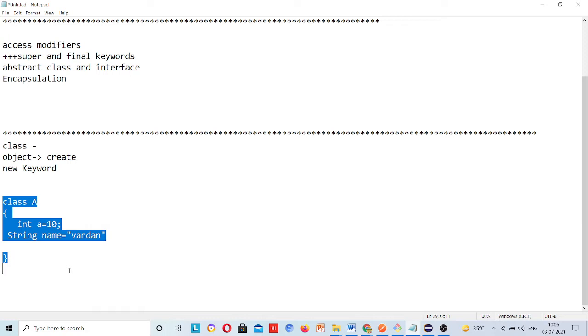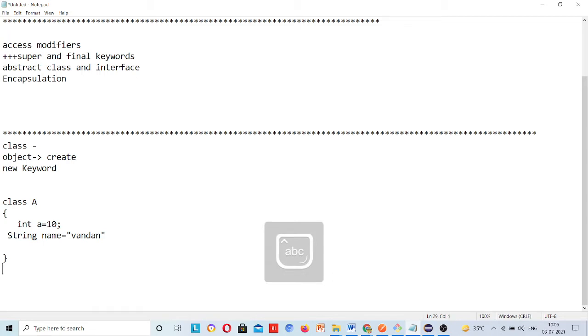But whenever we create an object for this class, like object is equal to new A, now what will happen?